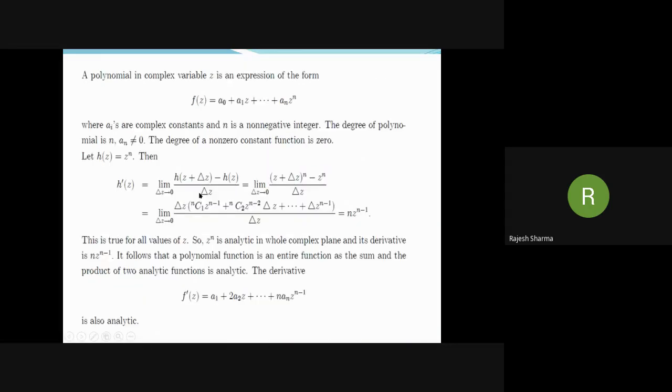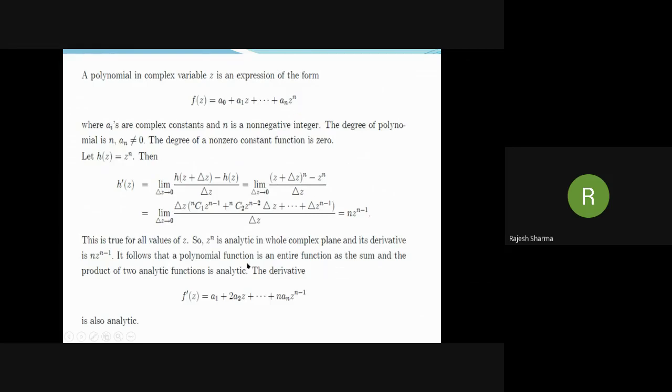Now the constant an is also analytic, and since the product of two analytic functions is analytic, therefore an z raised to the power n is analytic. Similarly, all other terms of this polynomial are analytic. Now, since the sum of two analytic functions is analytic, it follows that this polynomial is analytic in the whole finite complex plane.